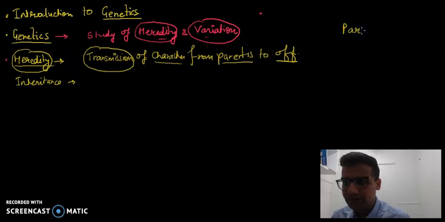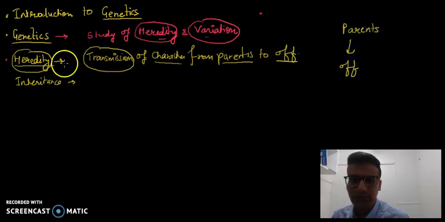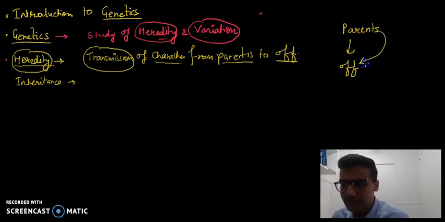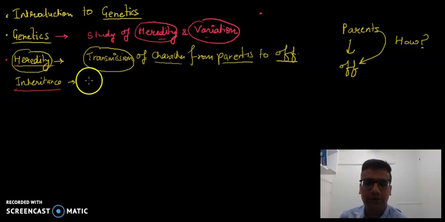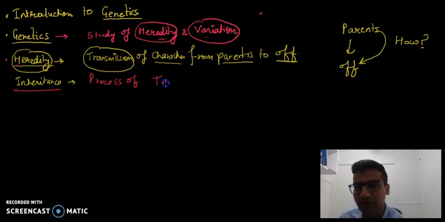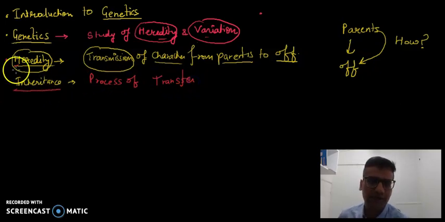The character transmission from the parents to the offspring is what we call heredity, and how these characters are transferred from the parents to the offspring is what we call inheritance. So heredity and inheritance are two closely related terms. So the process of transmission of character or transmission of genes is what we call inheritance.